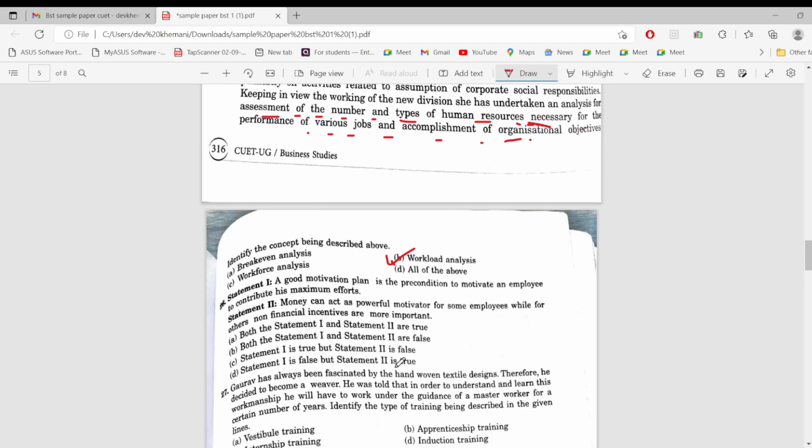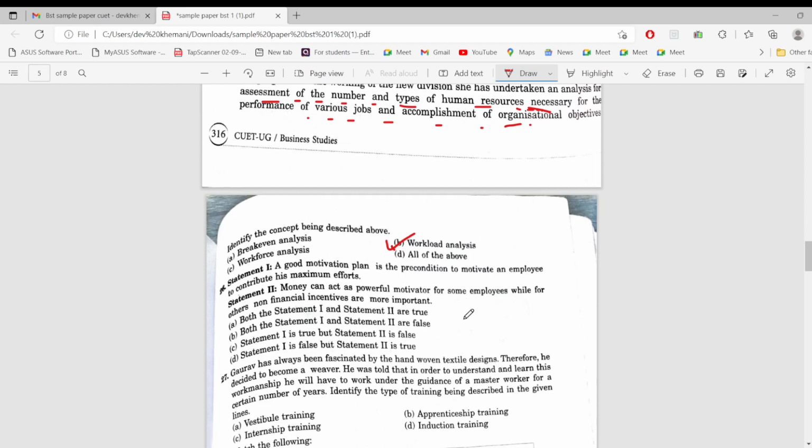A good motivation plan is the precondition to motivate an employee to contribute his maximum efforts. Money can act as a powerful motivator for some employees, while for others, not financial incentives. See, statement 2 is absolutely correct. And statement 1 is that a good motivation plan is the precondition to motivate an employee to contribute. Yeah, because if you would not have a good motivation plan, how would you be able to motivate your employee? So both the statements are correct according to me. I think so. Okay, so both are true according to me.